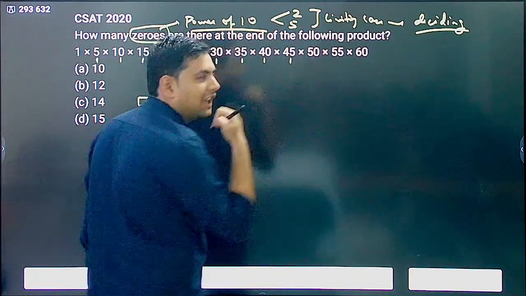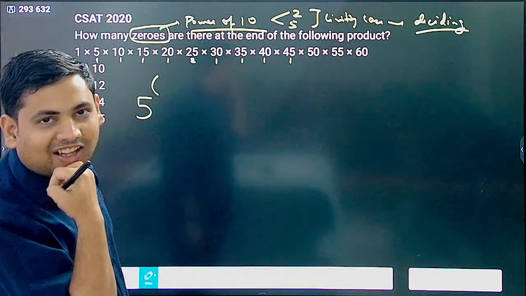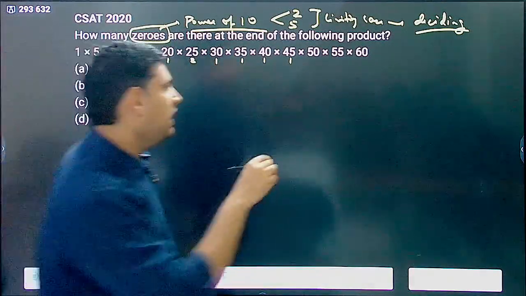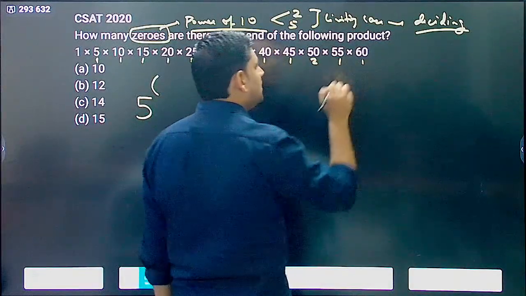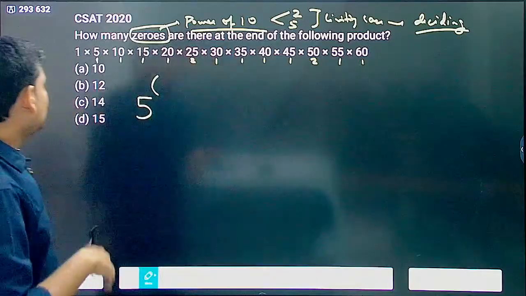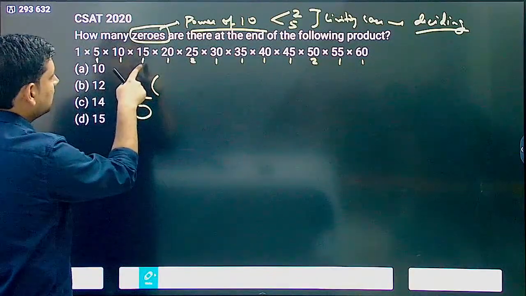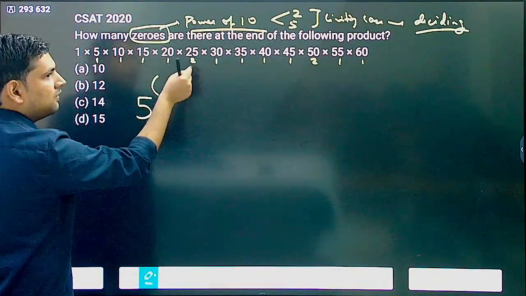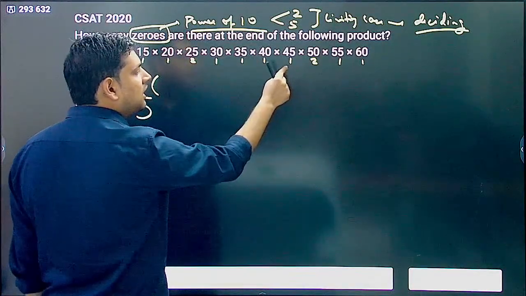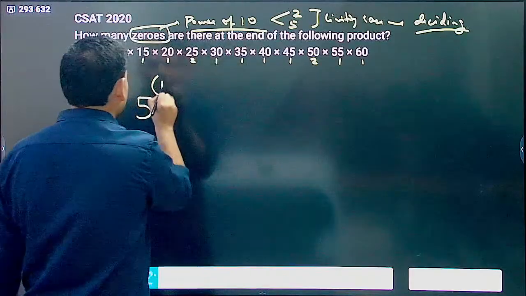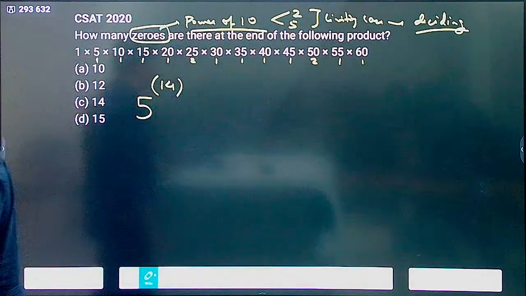In 50, how many 5s? This is 25 into 2, so again I have 2 fives here, and 1 in 55, and 1 in 60. Simple. Now you just add them all. 1 plus 1 plus 1 is 3, 4. 4 plus 2, 6. 6 plus 4, 10. 10 plus 4, 14. So you got 5 power 14.